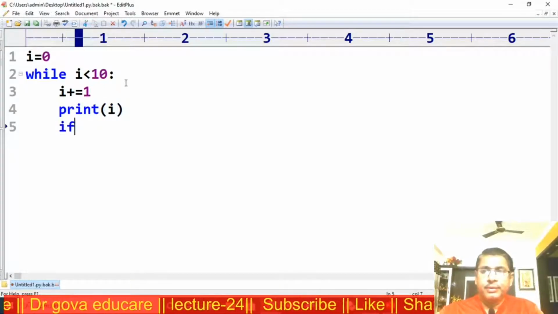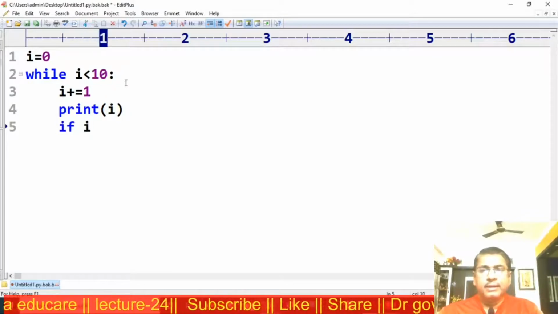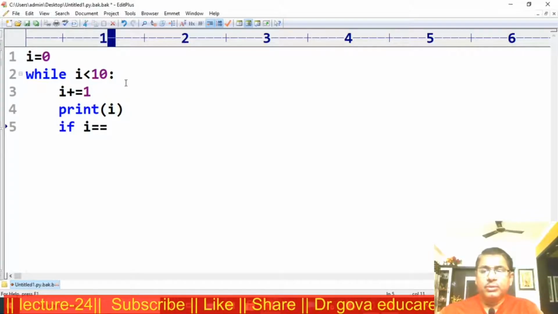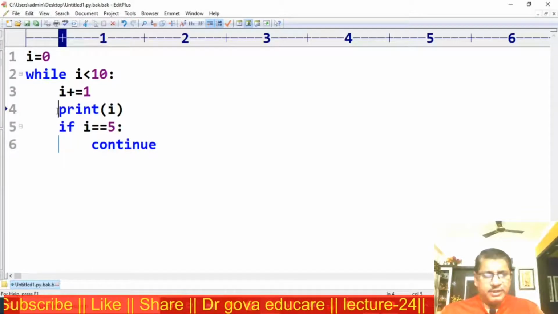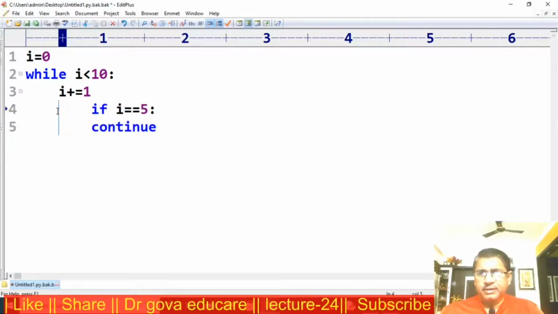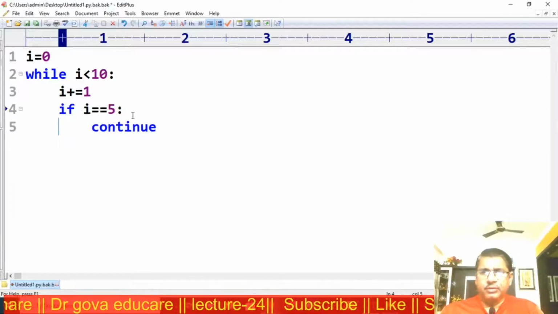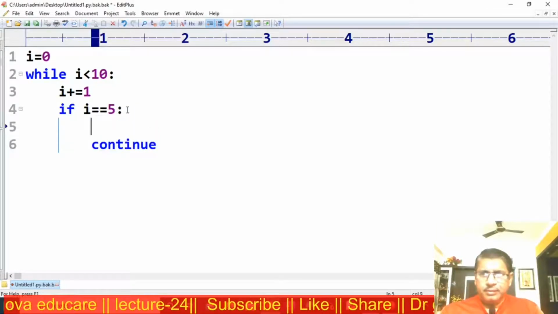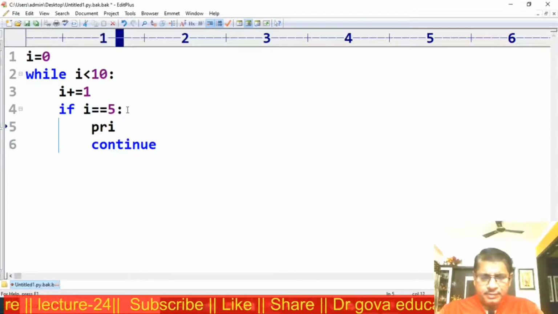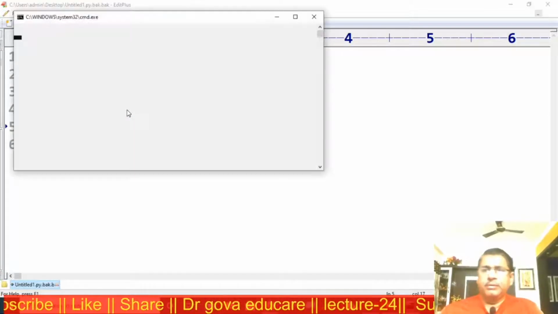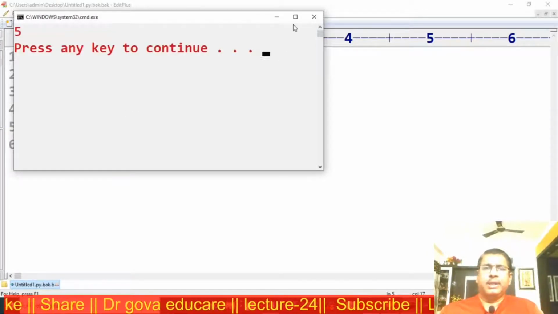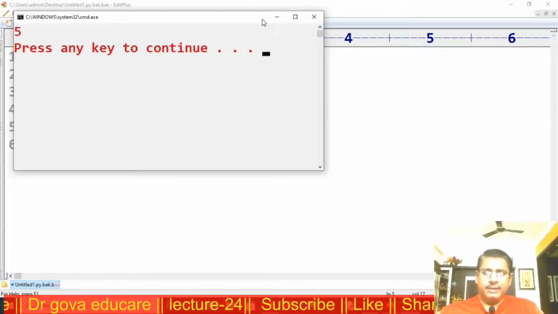If i is equal to 5, print i. Now only 5 will be displayed on the screen.